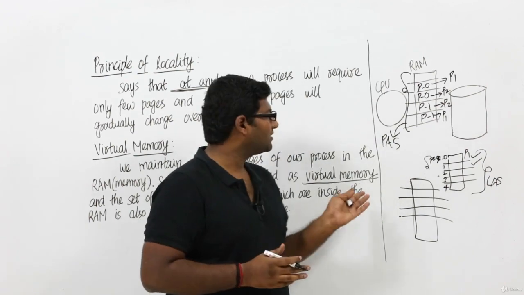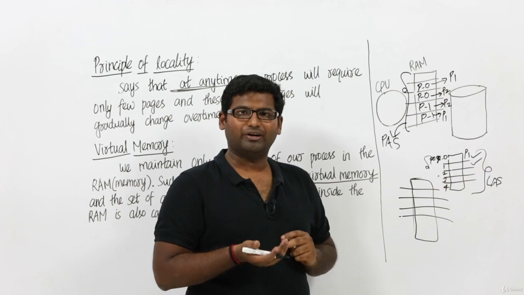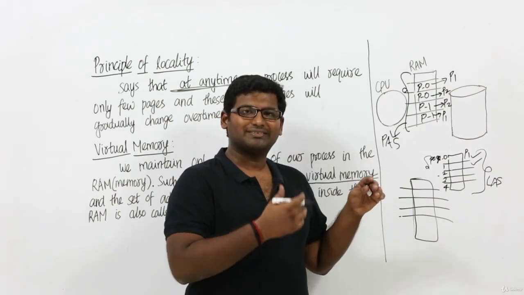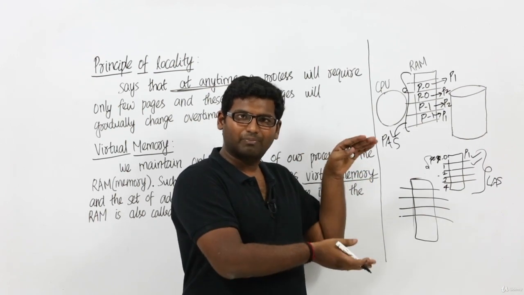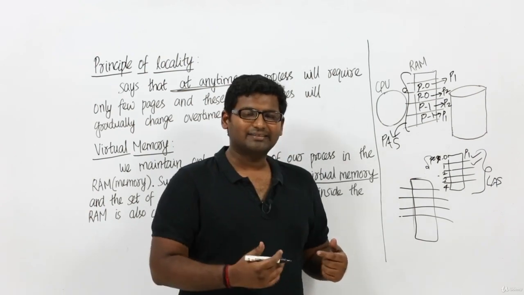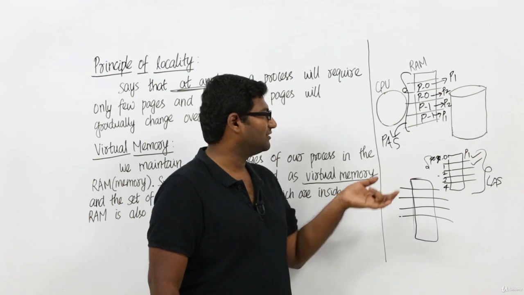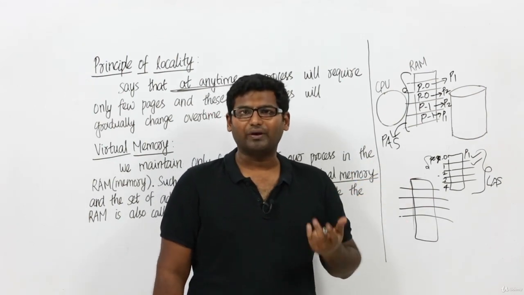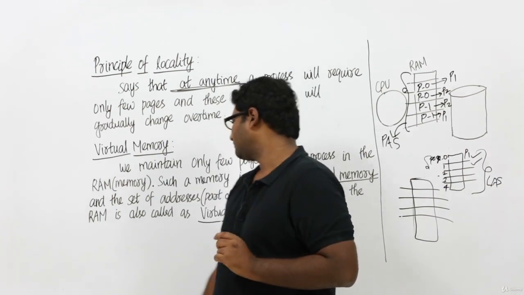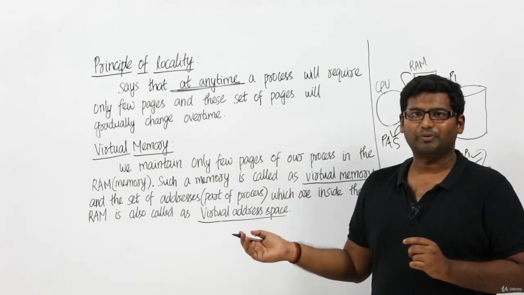Okay. What is meant by physical address space? The complete RAM, the set of addresses of the RAM, is called the physical address space. What is meant by logical address space? The complete process, which means the set of logical addresses, both are the same, right? And in case we are using virtual memory and we have only a few pages of our process inside the RAM, then we call those few pages which are present inside the RAM the virtual address space. Okay, fine. So that is what I want to tell you. The set of addresses which are inside the RAM is also called the virtual address space.